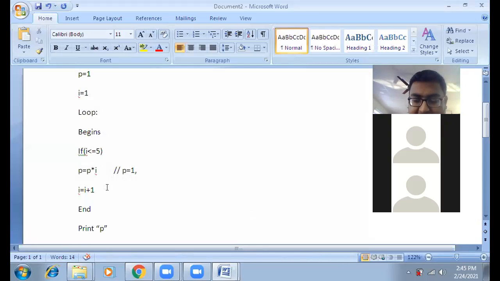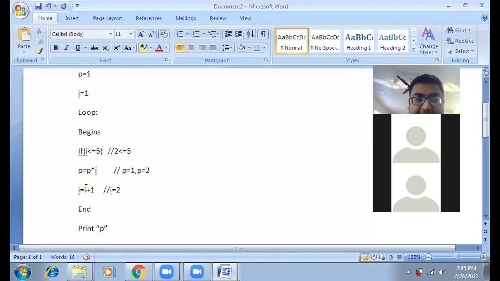What is the current value of i here? The current value of i is 2, right? So the loop will again rotate and check whether 2 is less than or equal to 5. Yes, it is satisfied, so it will enter the loop again. The current value of i is 2, and the old value of p was 1. So 1 into 2 is 2. The new value of p is 2. Clear? I think up to this it is clear.